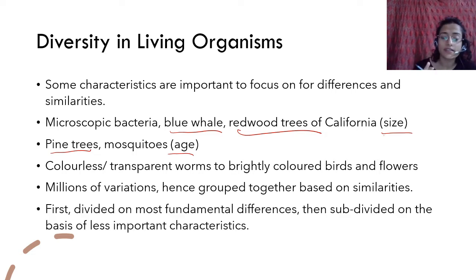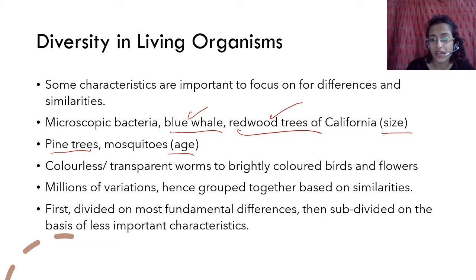But you have to understand that not all of these characteristics are important for differences. If you look only at size, you will say, oh, it's a big size. If you just group everything that is of a certain size, you will say that the blue whale and the redwood trees can be clubbed together. But that is not true, because blue whales and redwood trees are very different. For example, this is an animal and this is a plant.